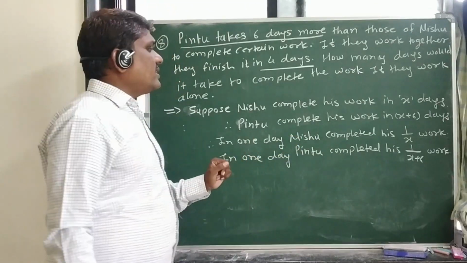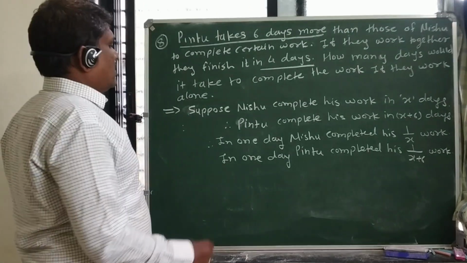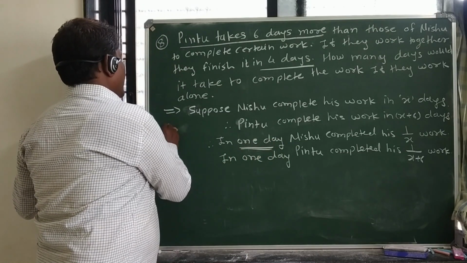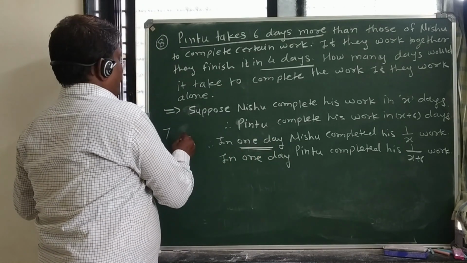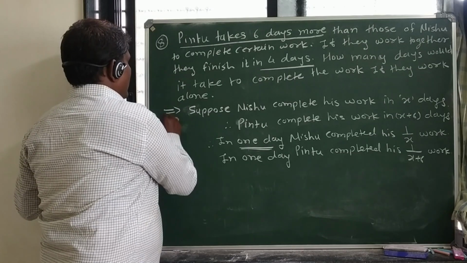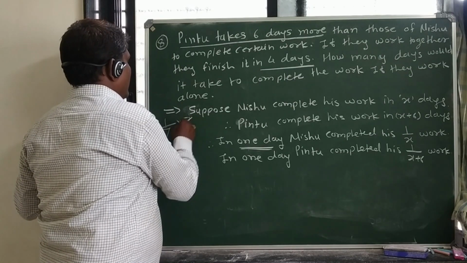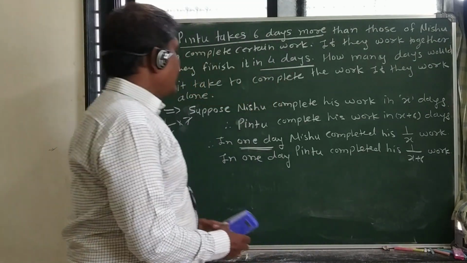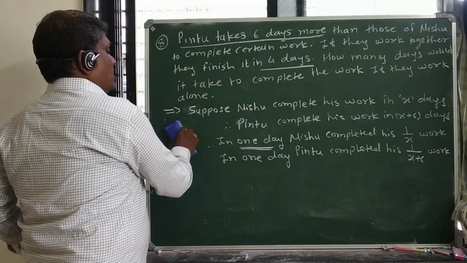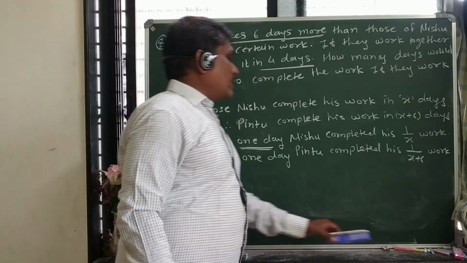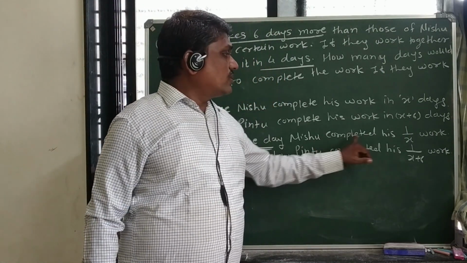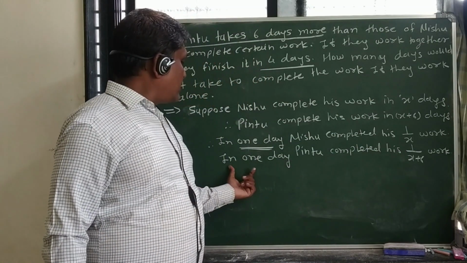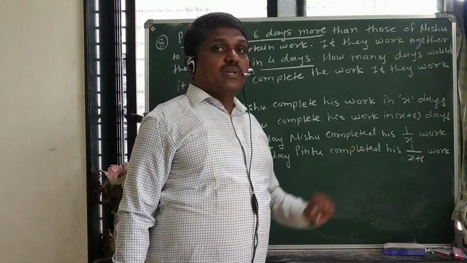So we take here the first 1 day's work. What will be the 1 day's work if it takes 7 days to complete the work? 1 by 7 into 7 is equal to 1. So this can be obtained like this. So we can write here 1 upon x as the 1 day's work made by Nishu, and 1 upon x plus 6 as the 1 day's work by Pintu.